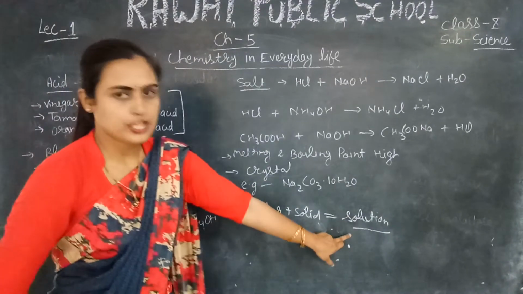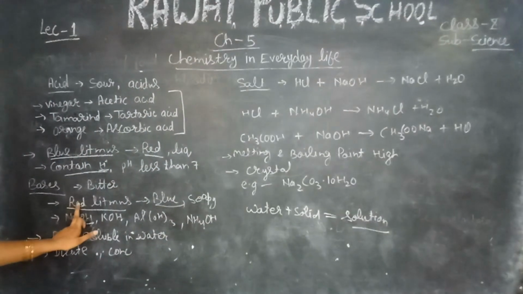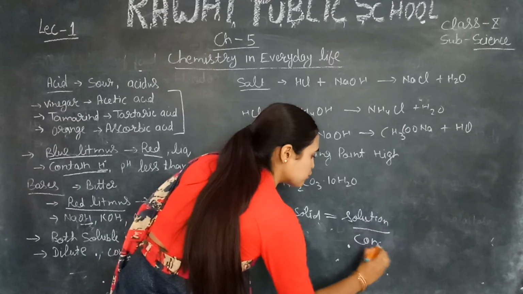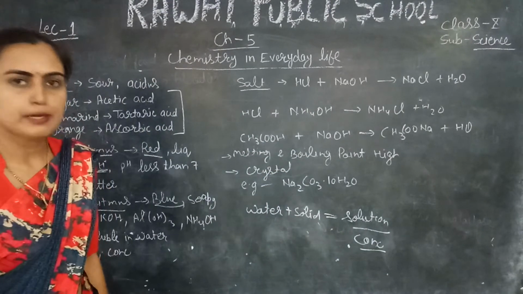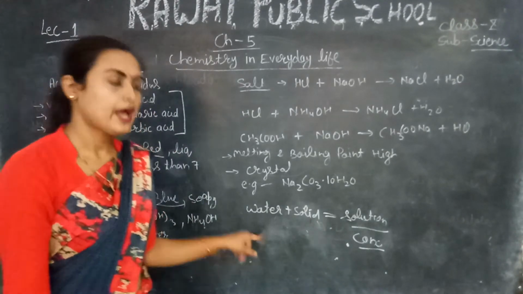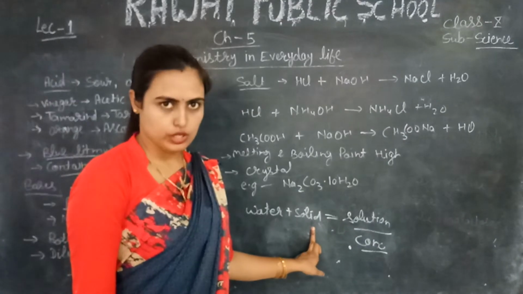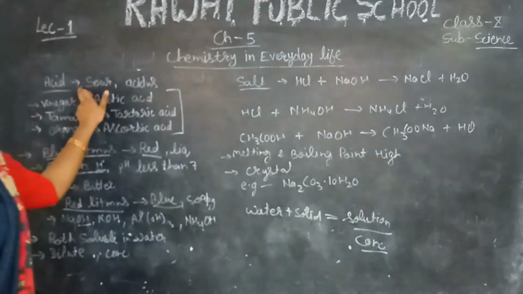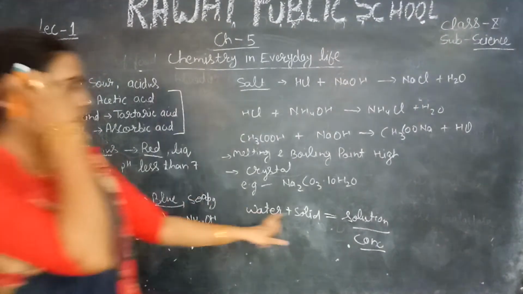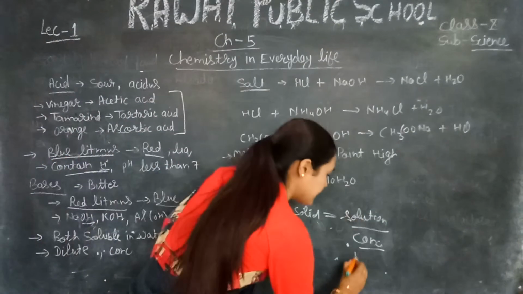So a solution which has more solid, meaning more acid or base, is called a concentrated solution. Concentrated solution means it contains more solute as compared to water. Solute means either an acid or a base. If your solution contains more water as compared to solid or solute, then your solution will be diluted.